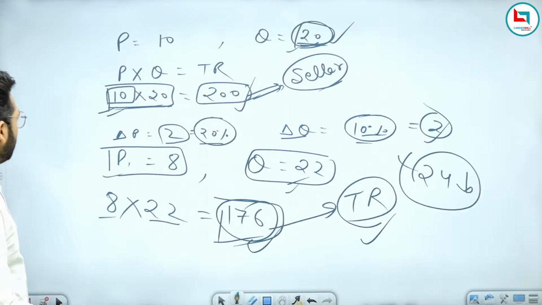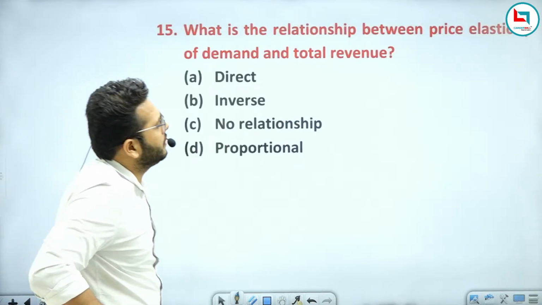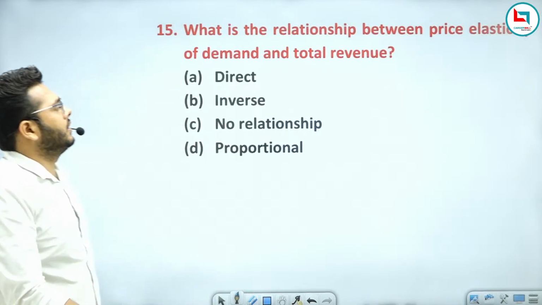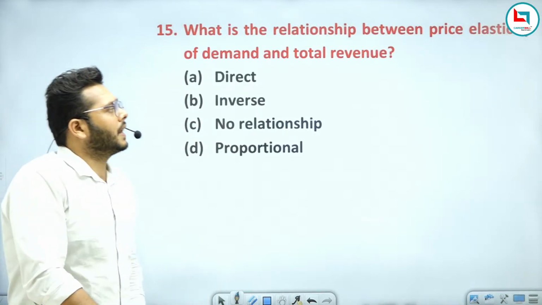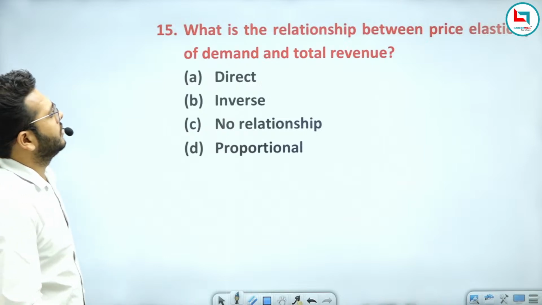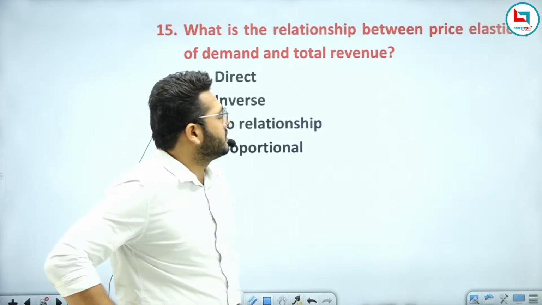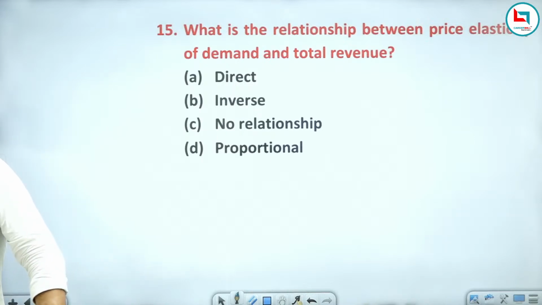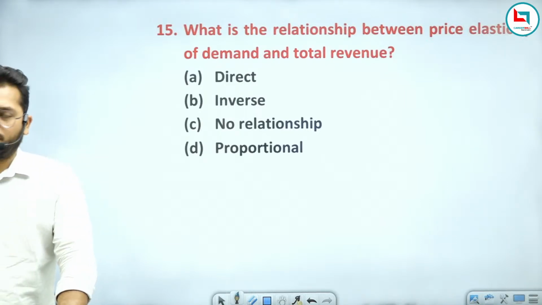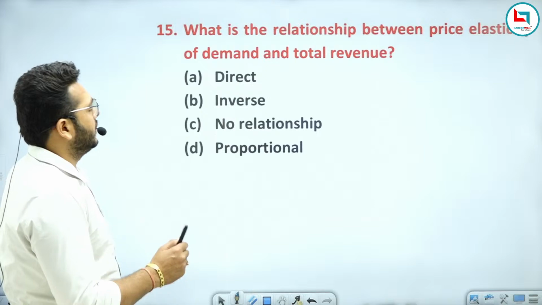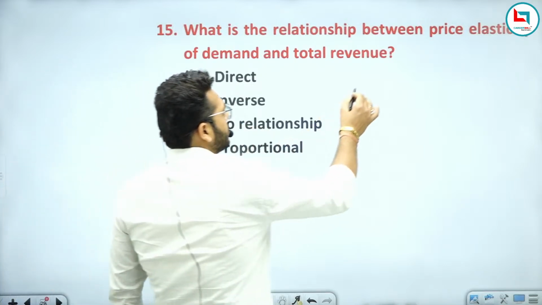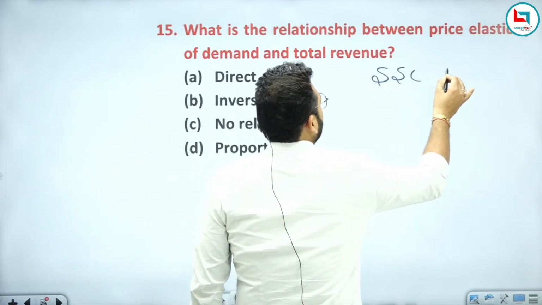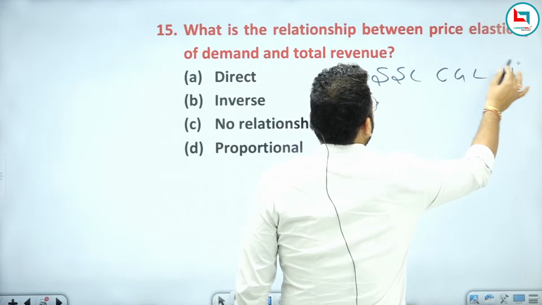Now come to another question, question number 15. What is the relationship between price elasticity of demand and the total revenue? Direct relationship, inverse relationship, no relationship, or proportional? Answer the question fast. I just want to clarify that this question has already been asked in SSC CGL Tier 2.